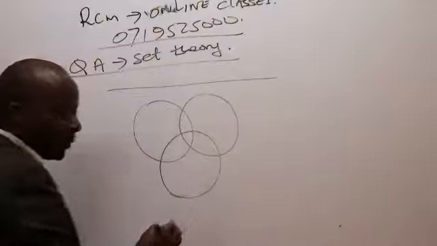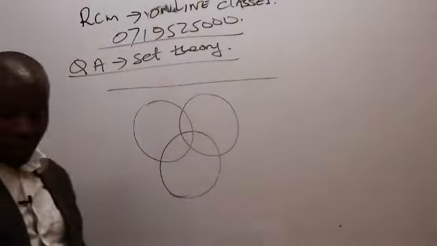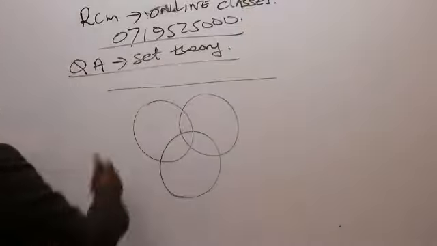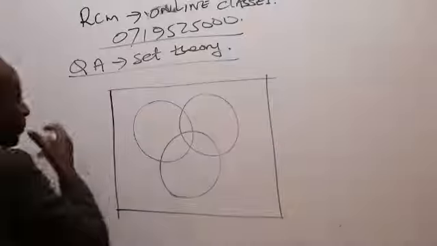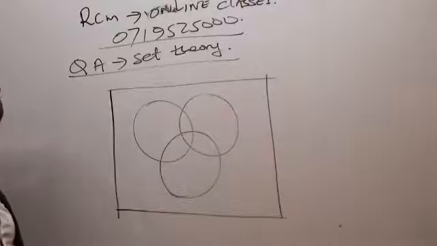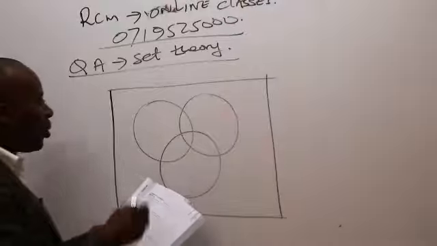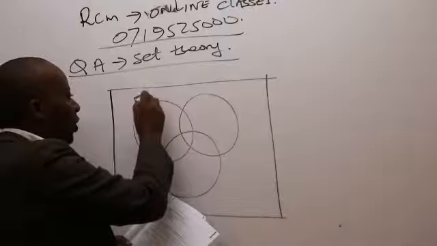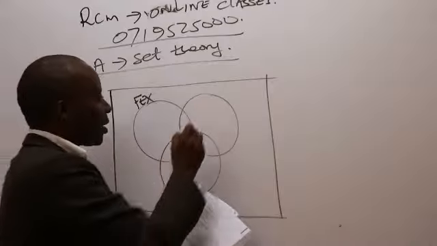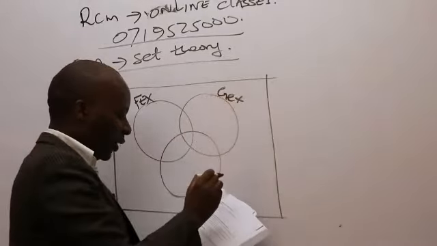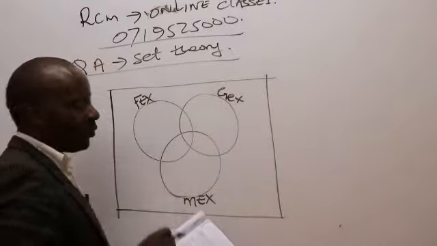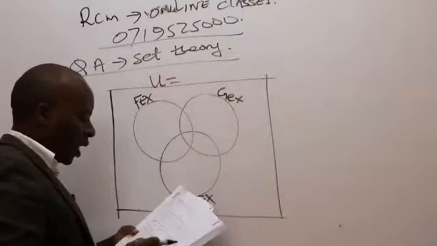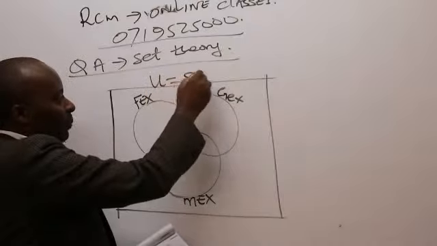Remember, we have got 3 types of goods. With 3 types of goods, we need how many circles? We need 3 circles like that. So we have our products as they are arranged there. We have FEX, we have GEX, and lastly we have MEX. And then they have told us that the universe, U, has got how many people? 800 people.